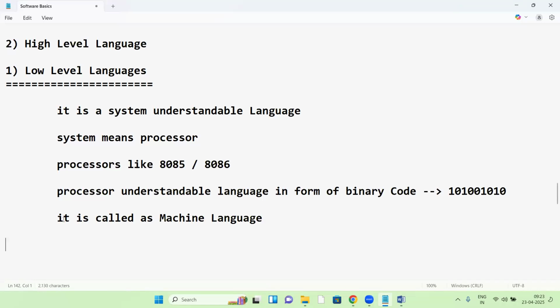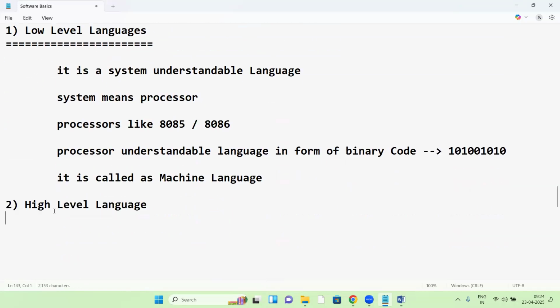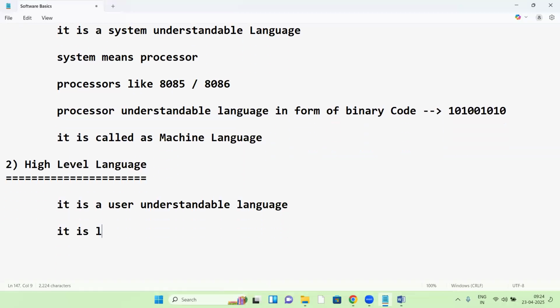Low-level language is called machine language. Next, about high-level language. It is a user understandable language, like English language.